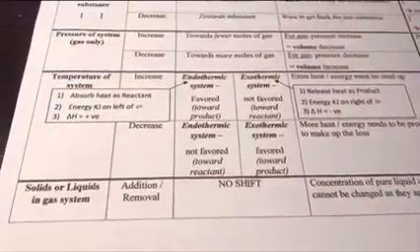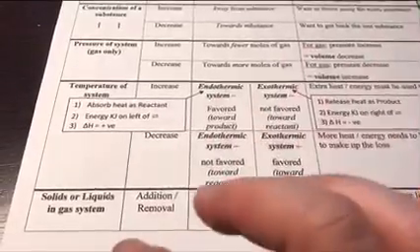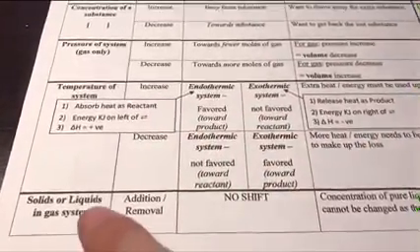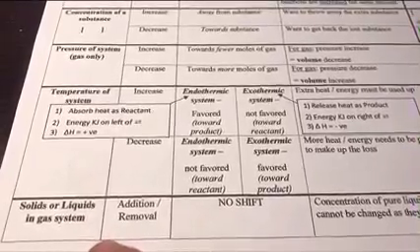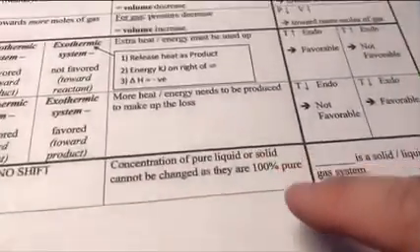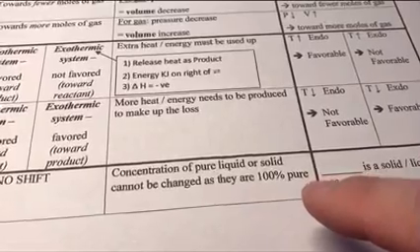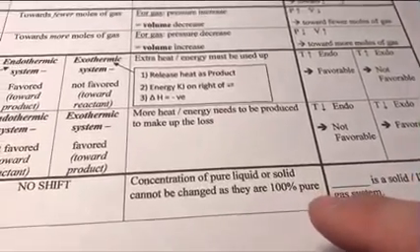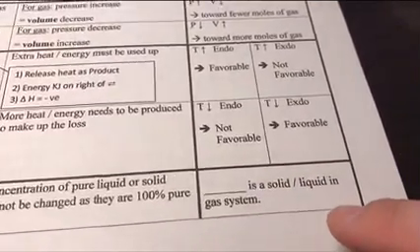And if you notice that there's a gas in the system, even though you only have one gas, we will call that a gas system. So if you're changing any solid or liquid in the gas system, if you change the concentration of the solid or liquid, there is also no shift, because the solid and liquid are 100% pure, so they have nothing to do with the gas system. For the reason, you can just write that the compound is a solid or liquid in a gas system.